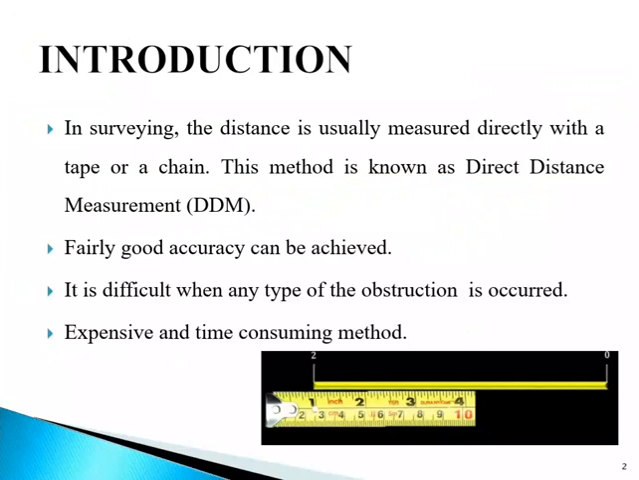In surveying, the distance is usually measured directly with a tape or a chain. This method is known as direct distance measurement, denoted by capital DDM. The direct distance measurement method is quite convenient in most cases and fairly good accuracy can be achieved. The method of direct distance measurement is unsuitable in difficult terrain and sometimes impossible when obstructions occur.